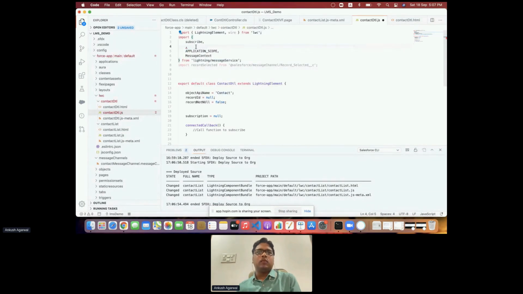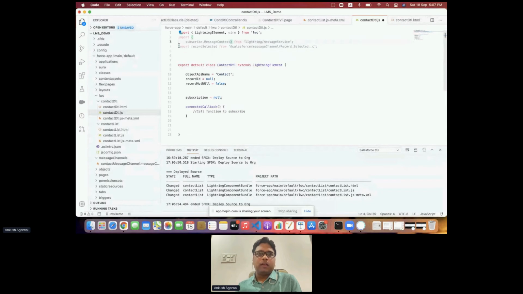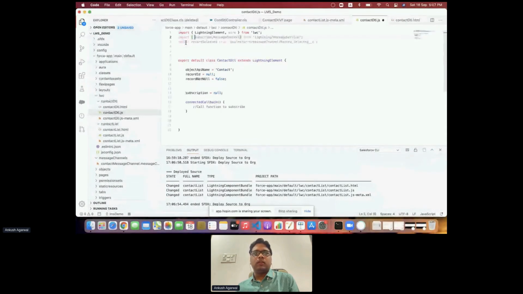So I'm just removing whatever we'll not be using. So for now, we'll be using these two. Similarly, what we were using in the publish: in publish, we were using publish and message context. Here we'll be using subscribe and message context to subscribe to the message channel.